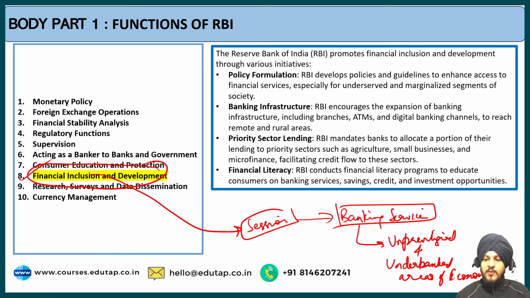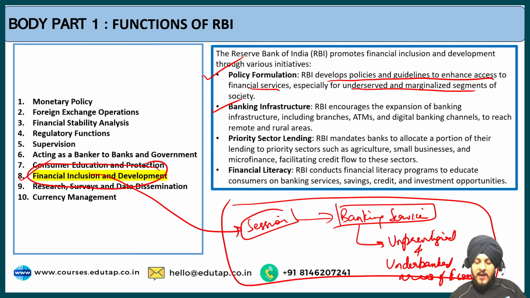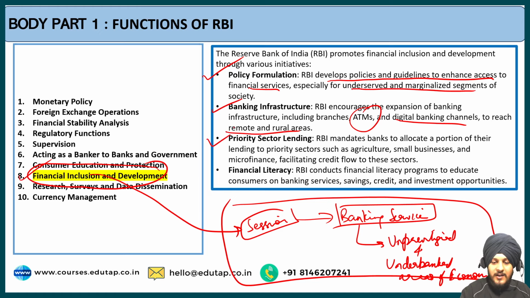So how does RBI promote financial inclusion in the hinterlands, in the rural areas where banking services are not available? RBI plays the role of policy formulation, where RBI develops policies and guidelines to enhance access to financial services to underserved and marginalized segments. Then the banking infrastructure, by the expansion of banking infrastructure such as ATMs and digital banking channels to reach remote and rural areas. Then the third is priority sector lending.